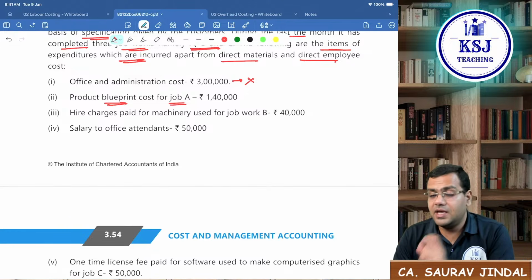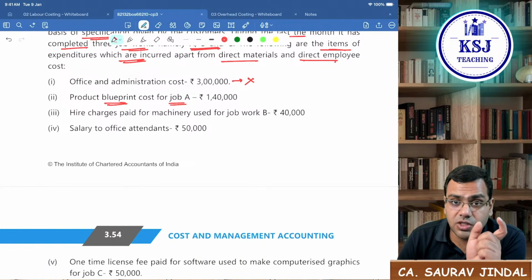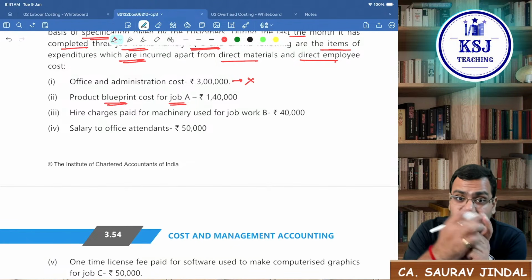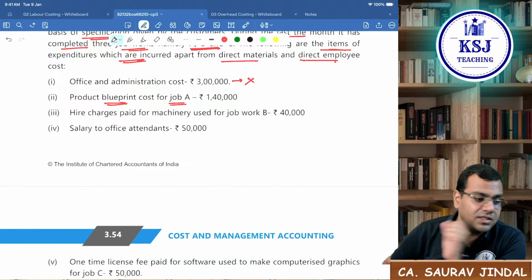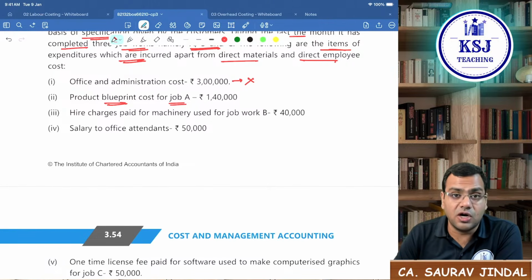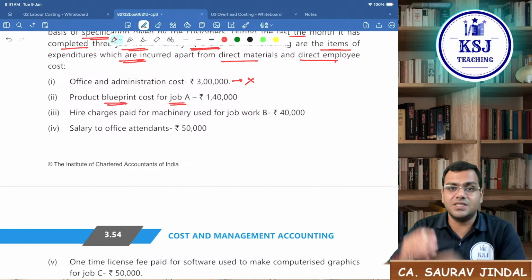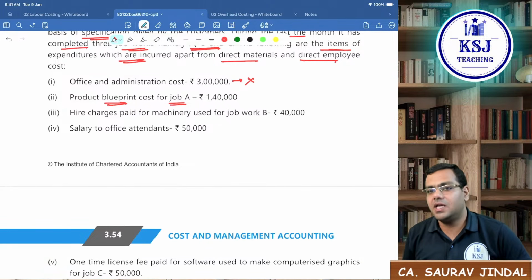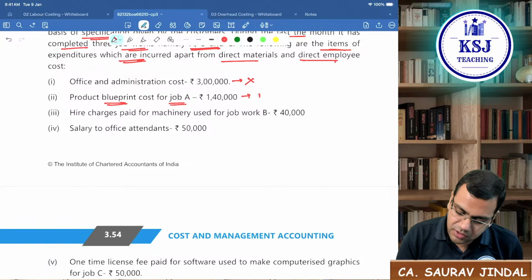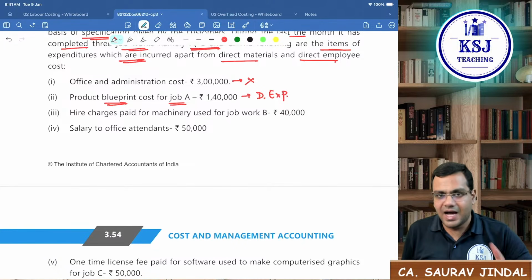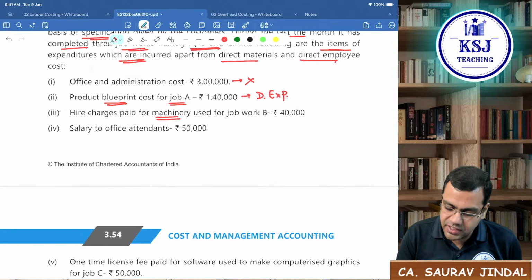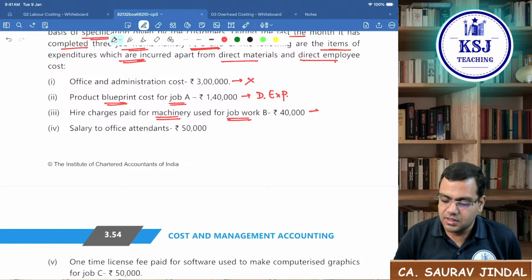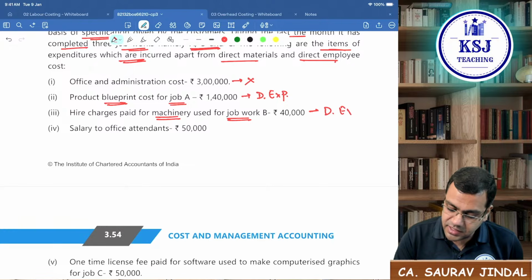Yes. Now here the cost object is what? The cost object is the particular job. Job A, job B, job C. That is the cost object. Now, if any cost which is related to the production is directly attributable to a particular cost object, and the cost object here is a particular job, it will be a direct cost. Yes, it will be my direct expense. Hire charges paid for the machinery used for the job work B, specific for the job work, so again it will be my direct expense.